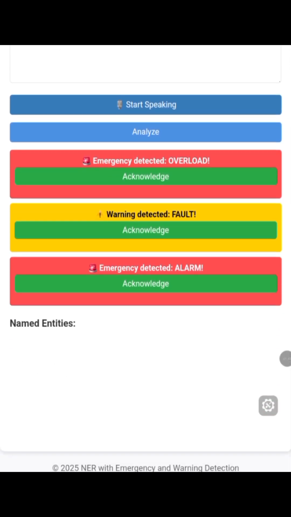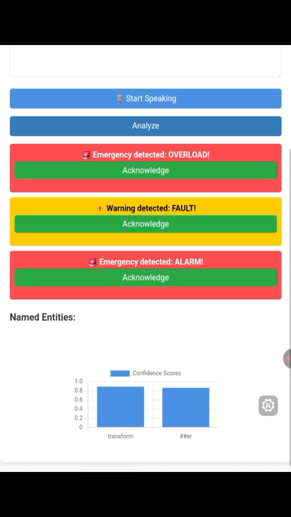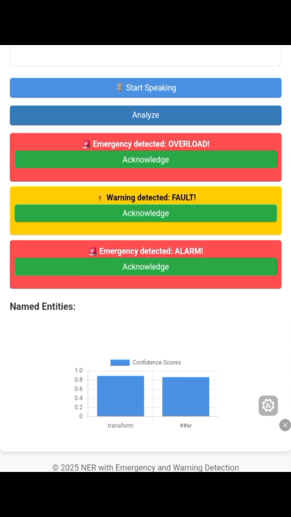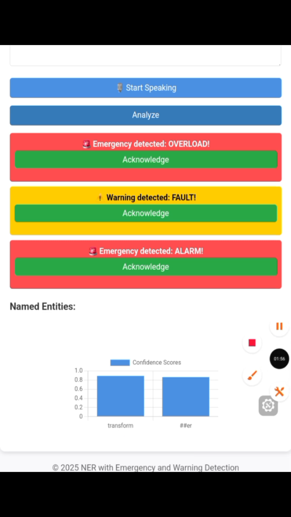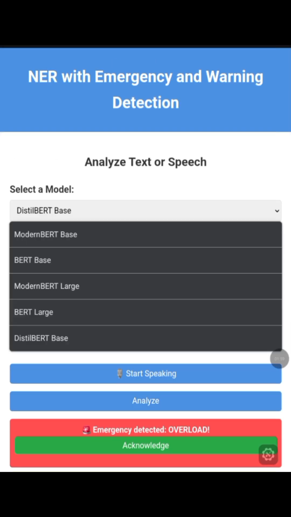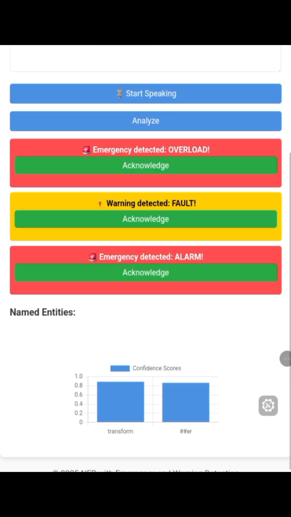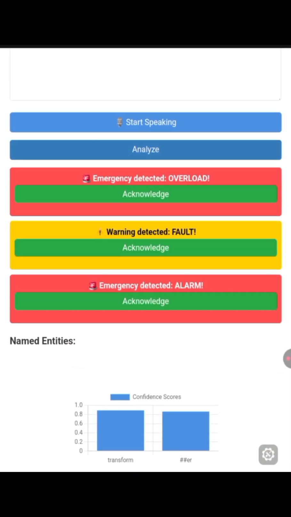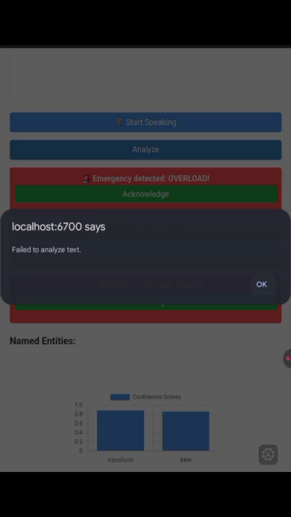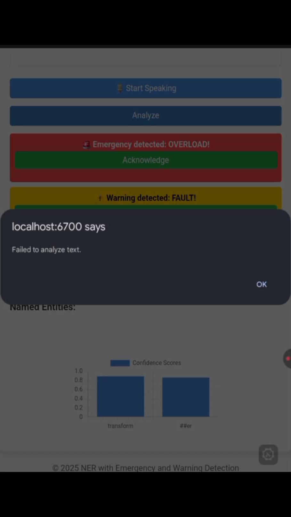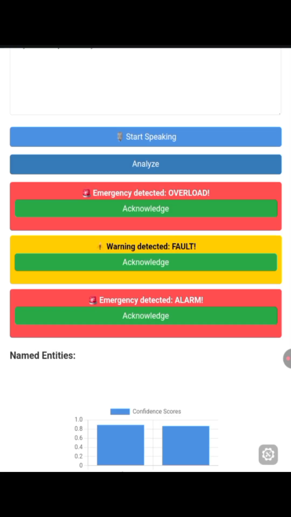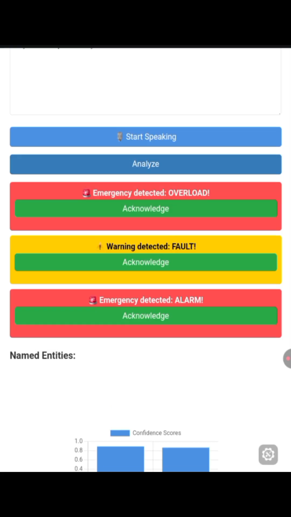If we move along, then we will see an error. After clicking the analyze button, we are going to see the entities found in the sentence which the people or the employee have said. But actually it is not working. The model is not working very well at this point, because the model is very large and we made it run on the browser. That's why we are not getting the perfect result from the BERT model.